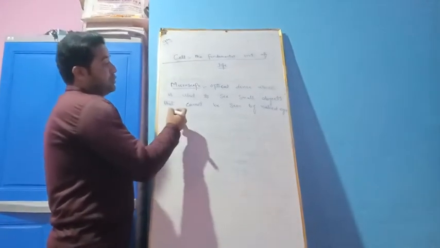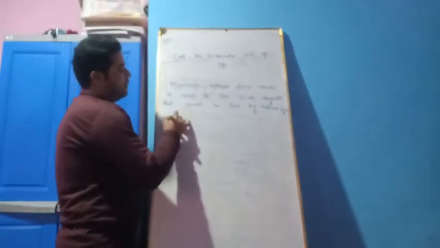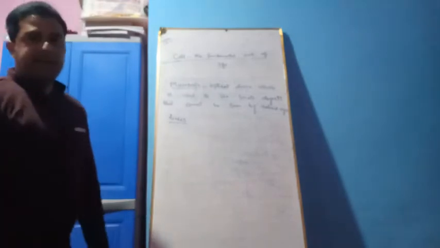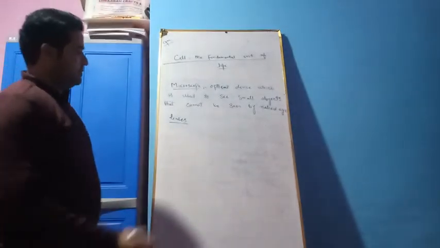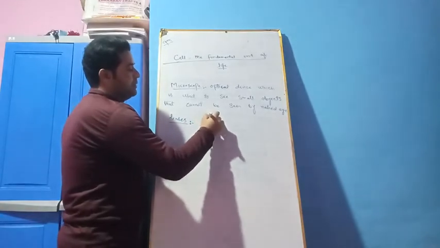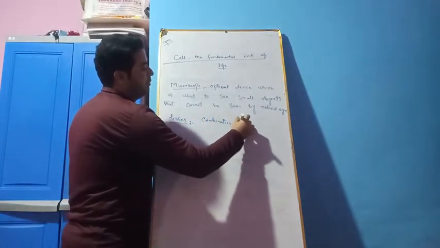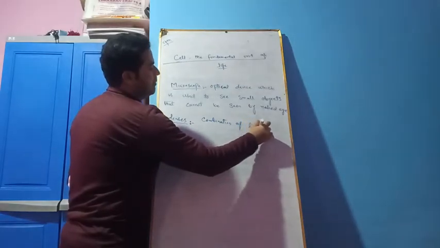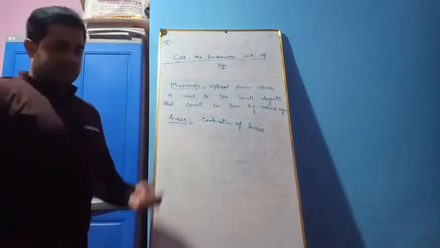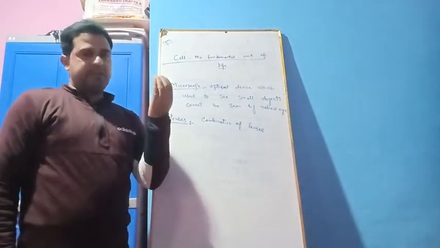Basically it is due to the presence of lenses. The microscope contains lenses, basically a combination of lenses. A lens is a piece of glass which has curved surfaces.